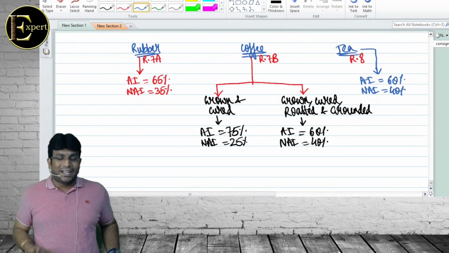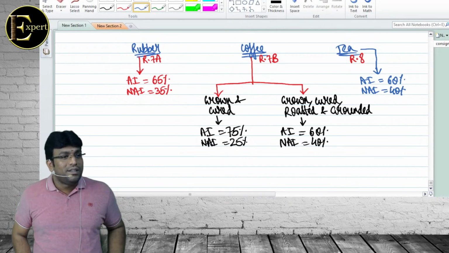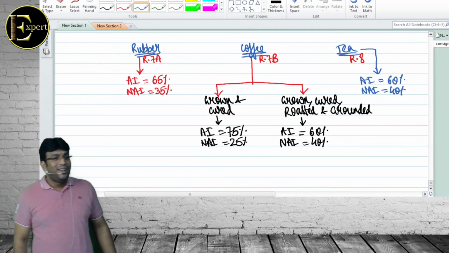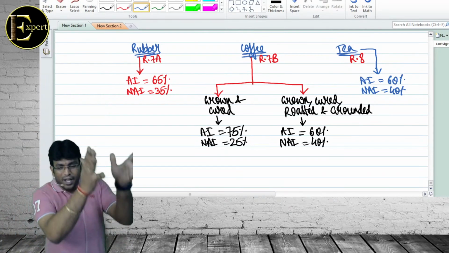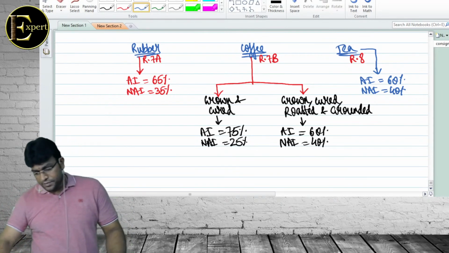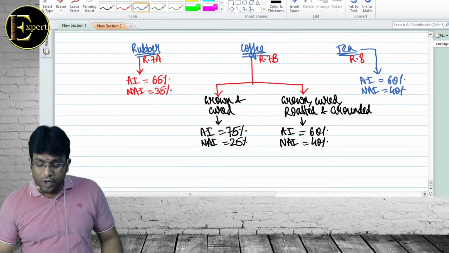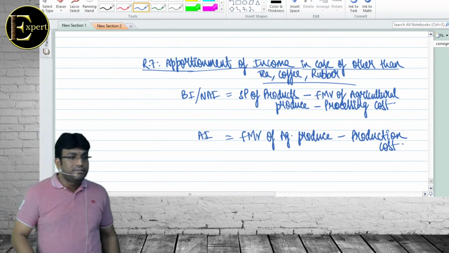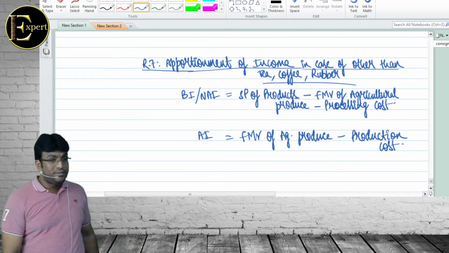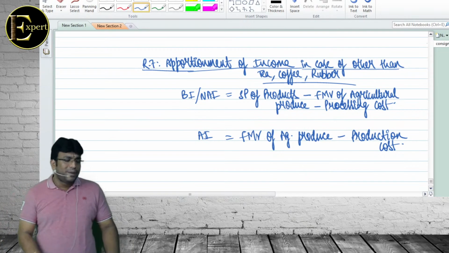Anyways, keeping that story aside, forget all that green tea, black tea and all. There is nothing called black tea, green tea here in income tax. Tea is tea. Coffee? दो क्या है? Grown and cured. Grown, cured, roasted, ground. That's it. That's the end of story for agricultural income. High possibility 2 marks can come in exam. 4 also can come. Never know. 2 और 4 के बीच में आता है बहुत बार.